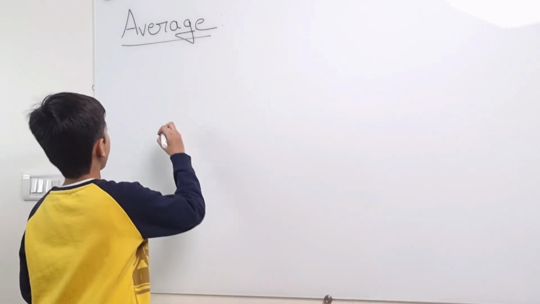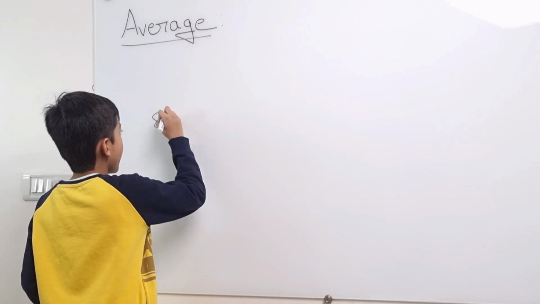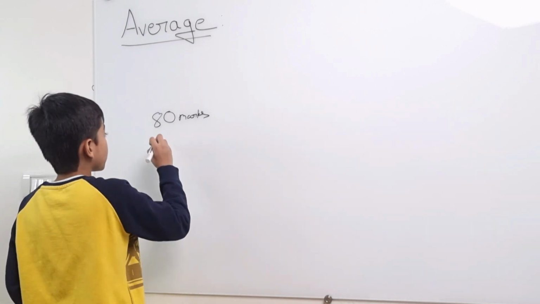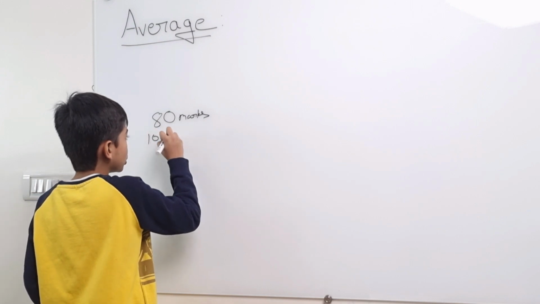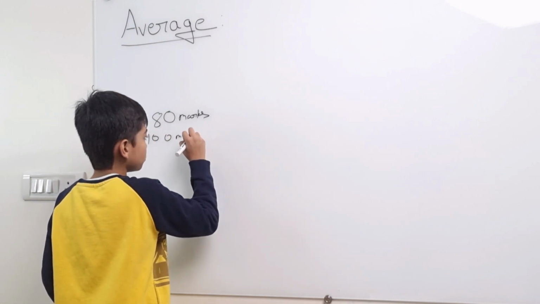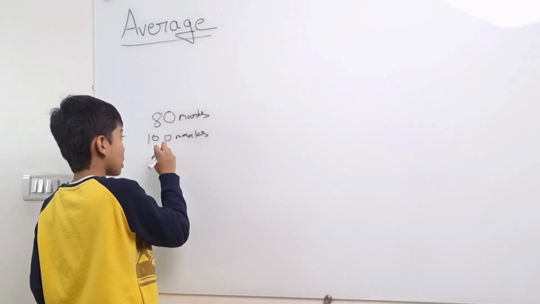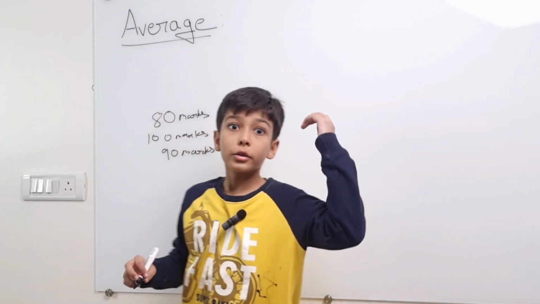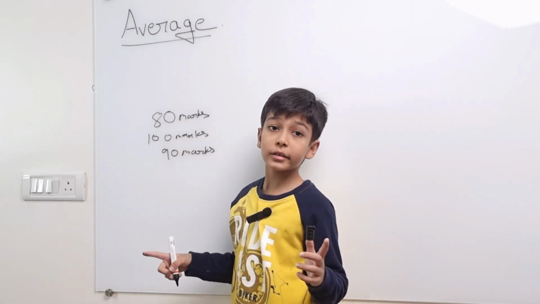Simple. So the second example: a person had 3 exams. In the first exam, he got 80 marks. On the second exam, he got 100 marks. And on the third exam, he got 90 marks. So what is the average of these marks?